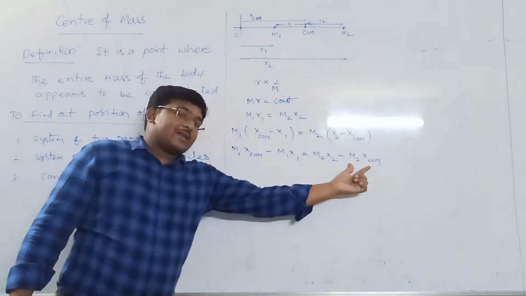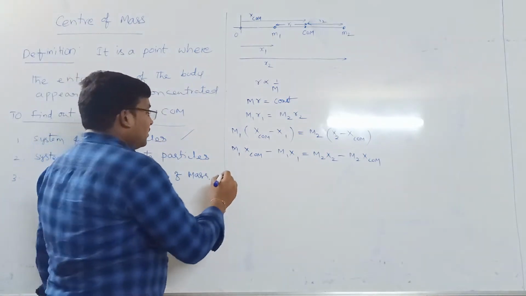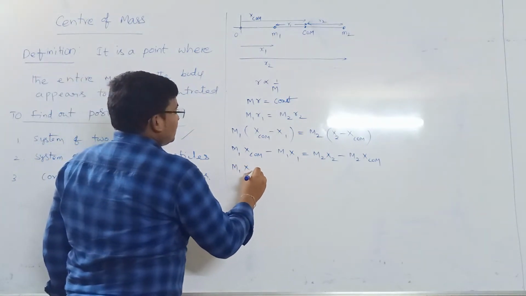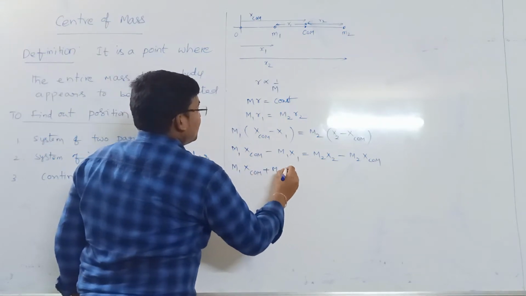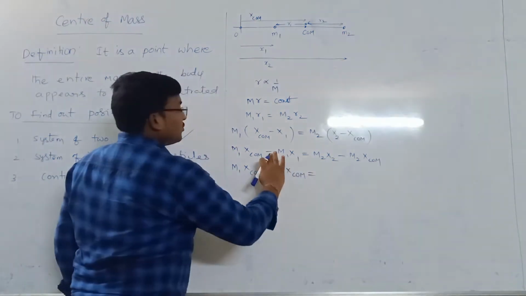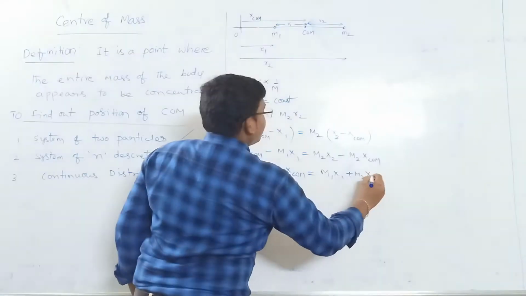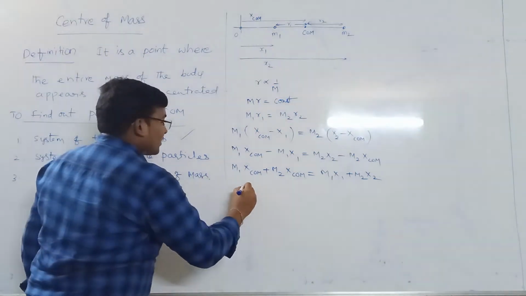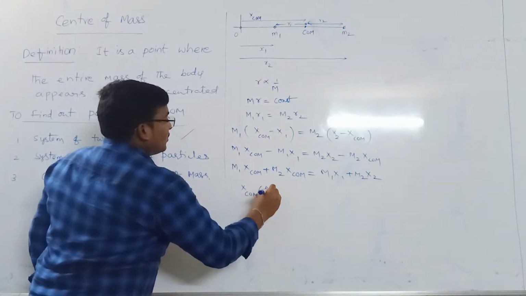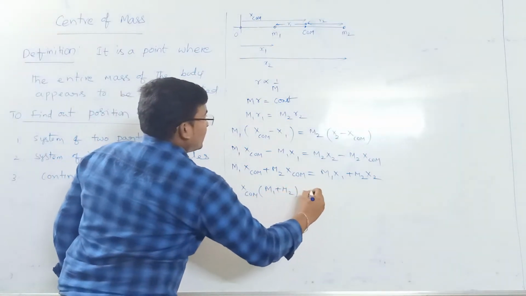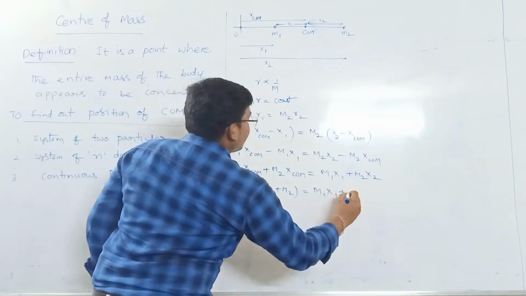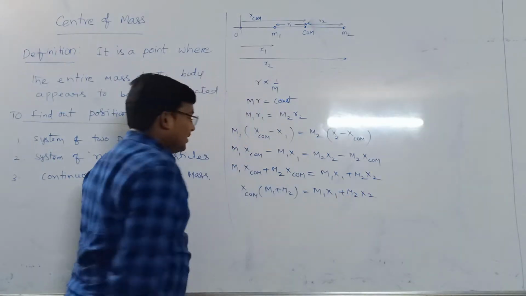So bringing this minus here becomes plus. So m1 x center of mass plus m2 x center of mass is equal to m1 x1 plus m2 x2. Taking x center of mass common, m1 plus m2 is equal to m1 x1 plus m2 x2.